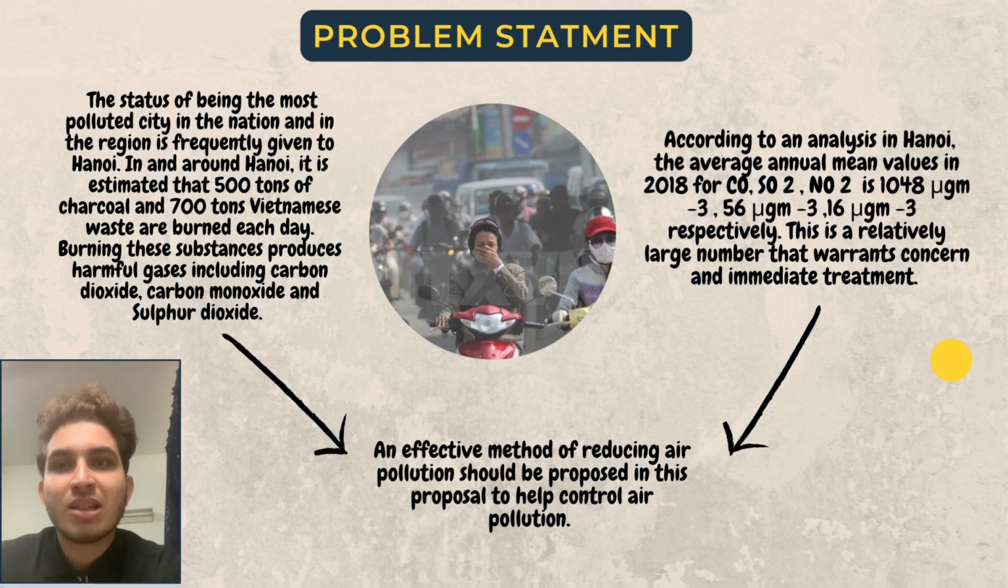According to an analysis in Hanoi, the average annual mean value in 2080 for CO2, SO2, and NO2 is 148 microgram per meter square, 66 microgram per meter square, and 16 microgram per meter square respectively. This is a relatively large number that warrants concern and immediate treatment. An effective method of reducing air pollution should be proposed in this proposal to help control this air pollution problem.